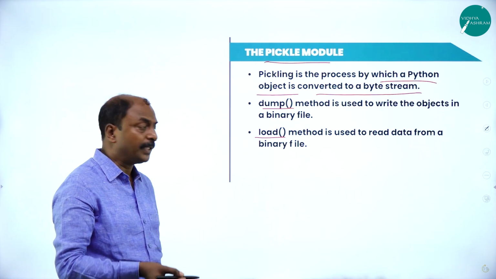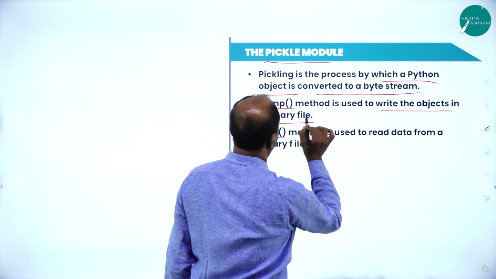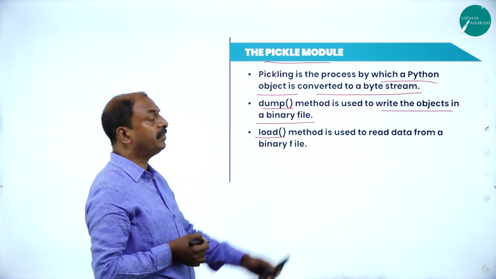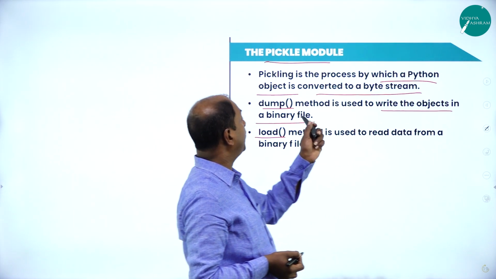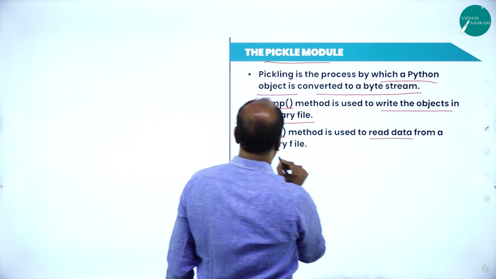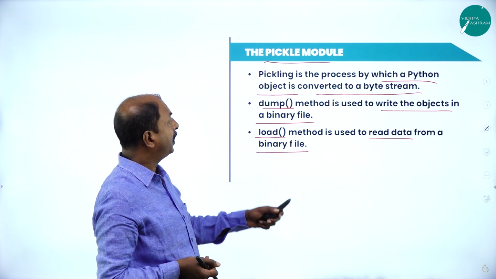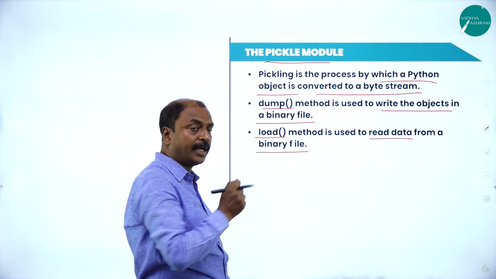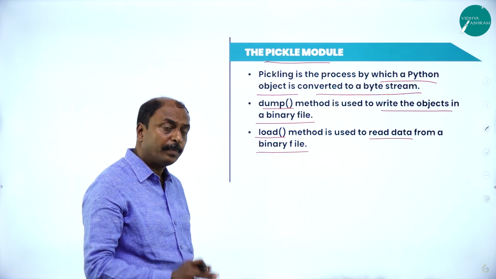So what is the dump method? It is used to write objects into a binary file. Observe that these are the dump and load functions. We are using dump to write data into a binary file, and the load method is used to read data from a binary file. So these are the operations to be performed on binary files: we use the dump method and the load method to write and read data to and from a binary file.